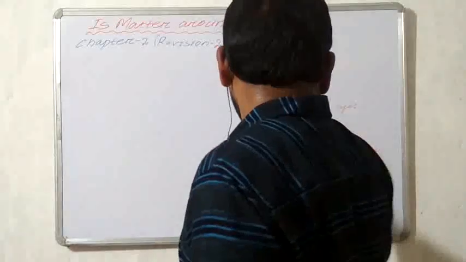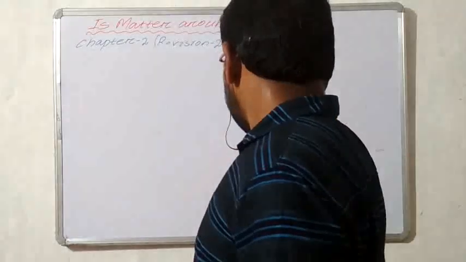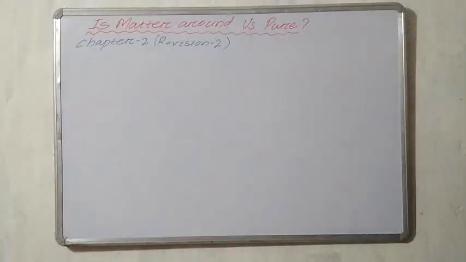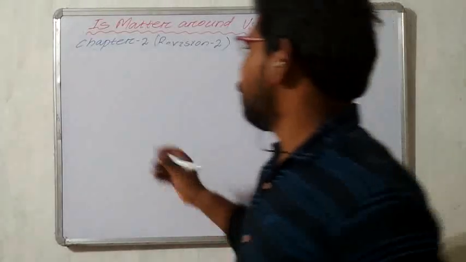The next topic, colloidal solutions, is the most important topic. What is a colloidal solution?